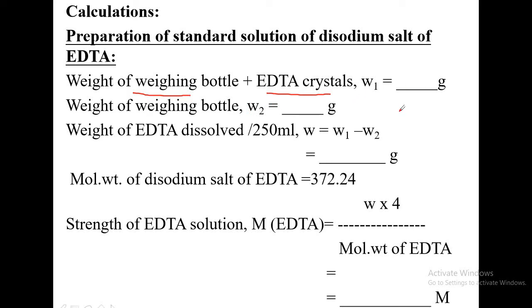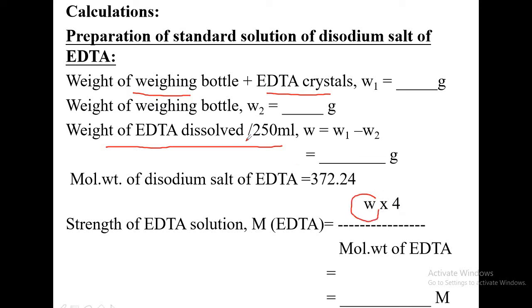Now if you subtract W2 from W1, you will get how much EDTA you have transferred to 250 ml. That is, you have prepared that solution in a 250 ml standard flask. That weight is W, but that weight is in 250 ml. You have to calculate the molarity of the EDTA solution, given by the formula W into 4 divided by the molecular weight of EDTA. W is to be multiplied by 4.